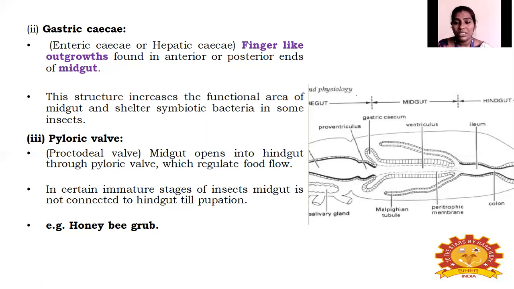Till pupation, once it becomes an adult, this valve will be connected to the hindgut. So for example in honeybee grubs, the immature stage of the insect, the midgut is not connected to the hindgut till pupation. This is about the pyloric valve.